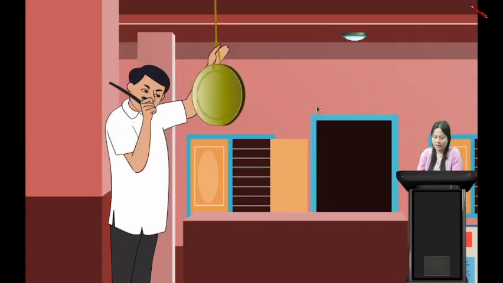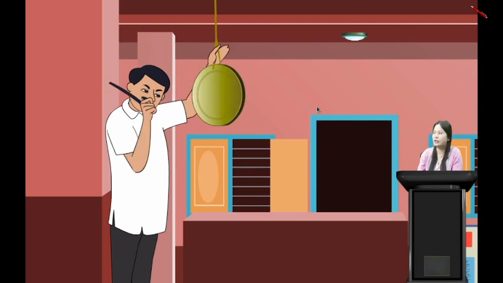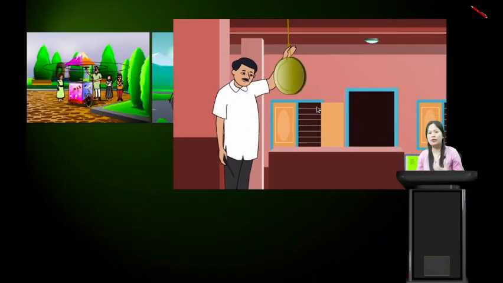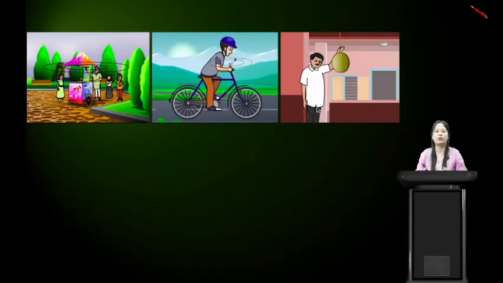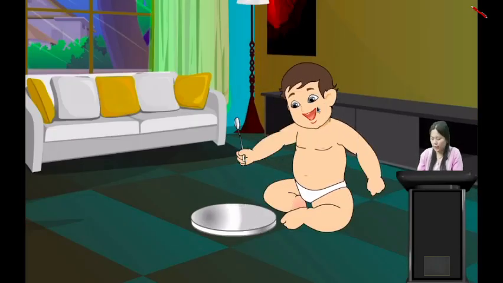Yes. And here we see a man ringing the bell in the school. So when you're about to start the class, or when you're about to end the class, or when it is a holiday, at the end of the day, the person rings the bell in school. Yes, students. And here another example is a baby playing with a steel spoon and plate.